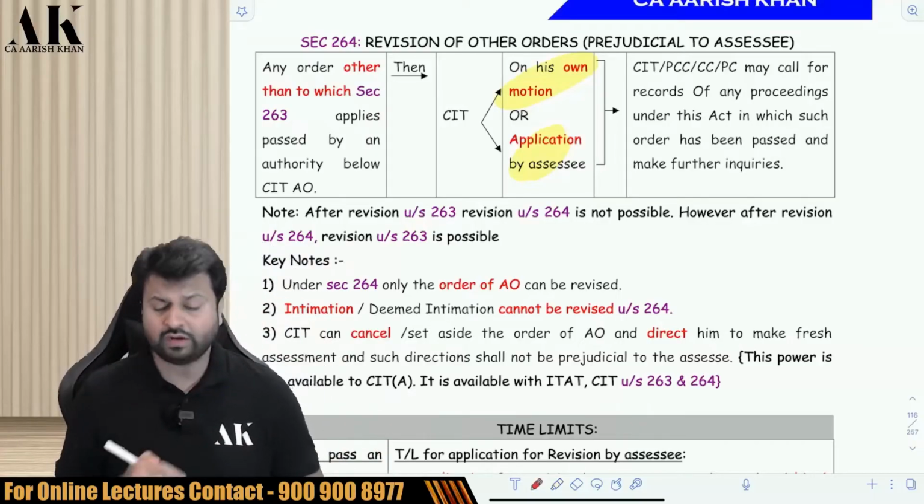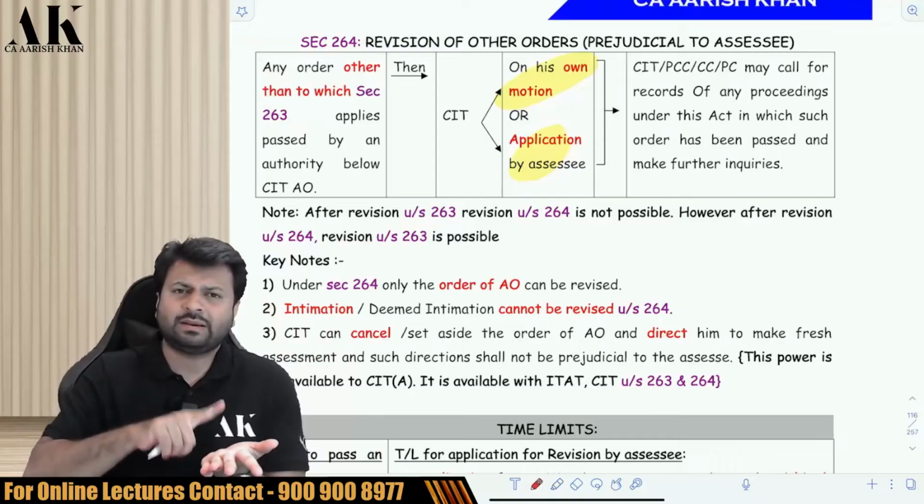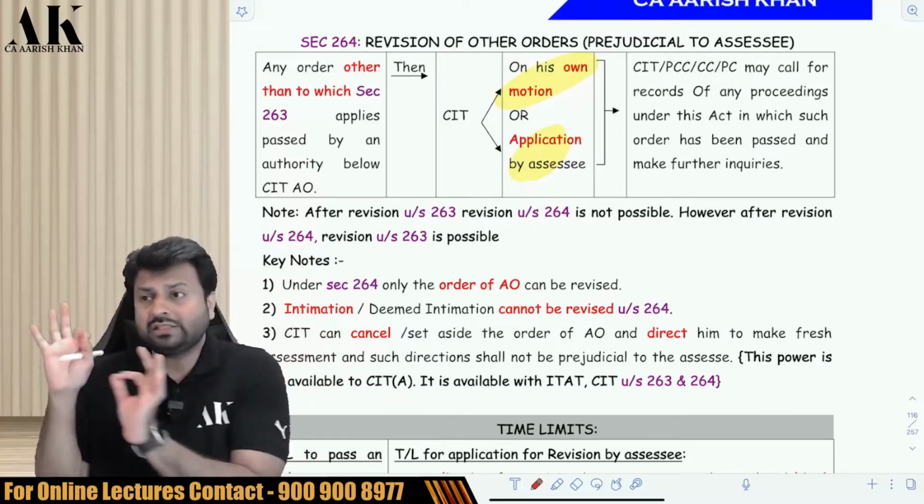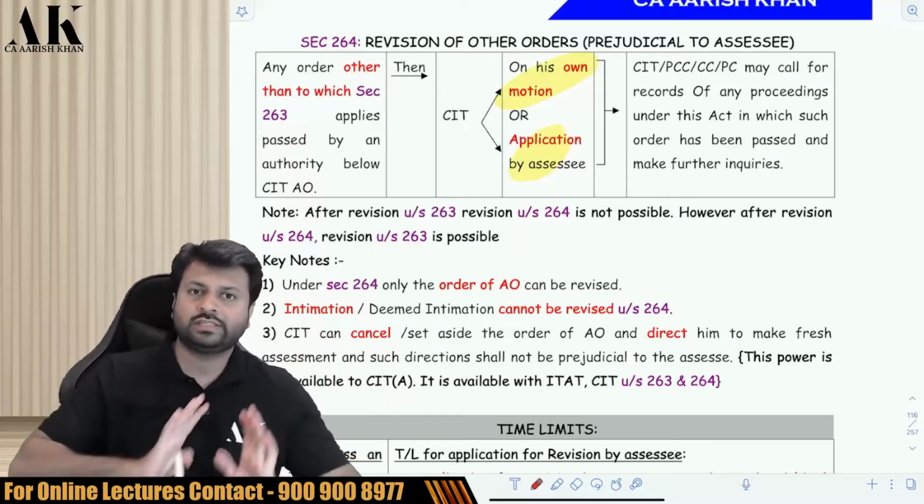This is known as the doctrine of complete merger. So once 263 is applied to an order, then the entire order cannot be touched under 264. But once 264 is applied, you can apply 263. There is no harm in that.